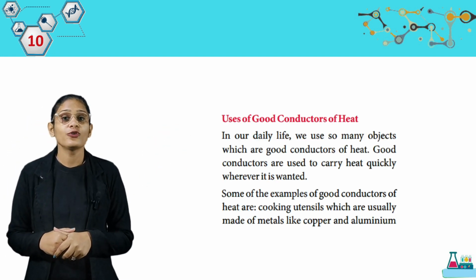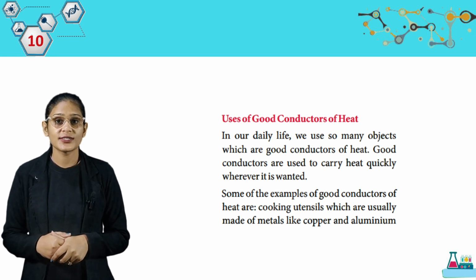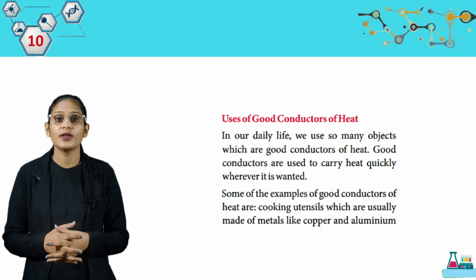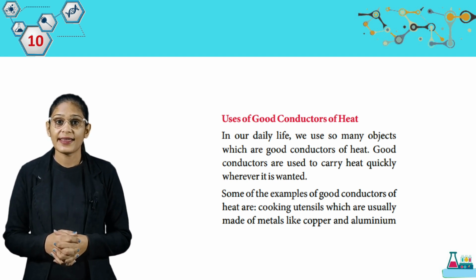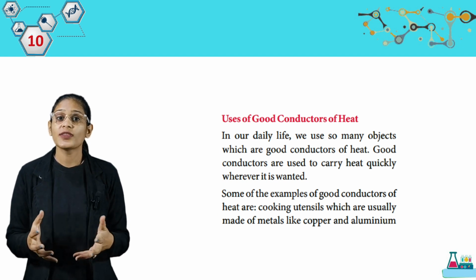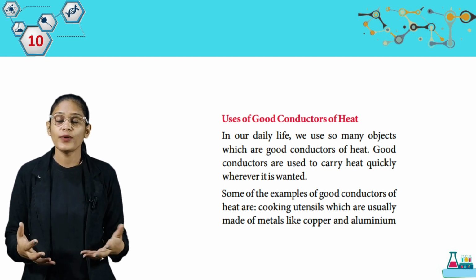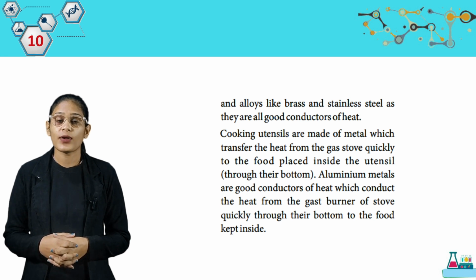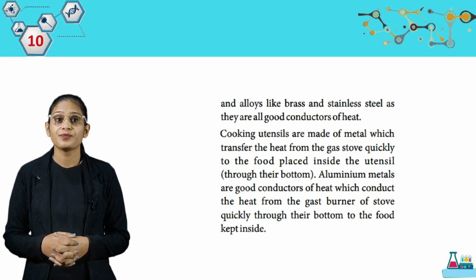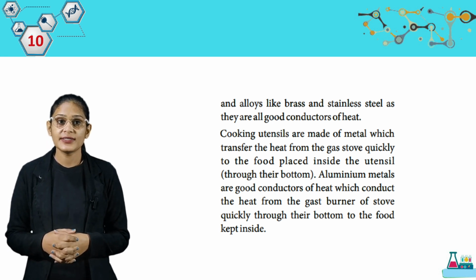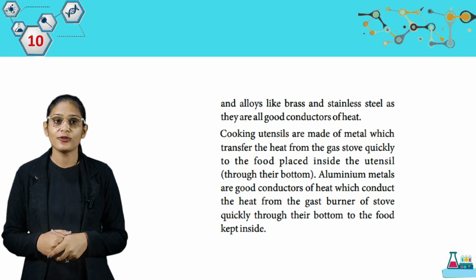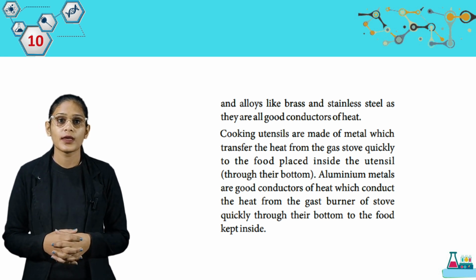In our daily life, we use so many objects which are good conductors of heat. Good conductors are used to carry heat quickly wherever it is wanted. Some of the examples of good conductors of heat are cooking utensils, which are usually made of metals like copper and aluminium, and alloys like brass and stainless steel, as they are all good conductors of heat. Cooking utensils are made of metal which transfer the heat from the gas stove quickly to the food placed inside the utensils through the bottom.